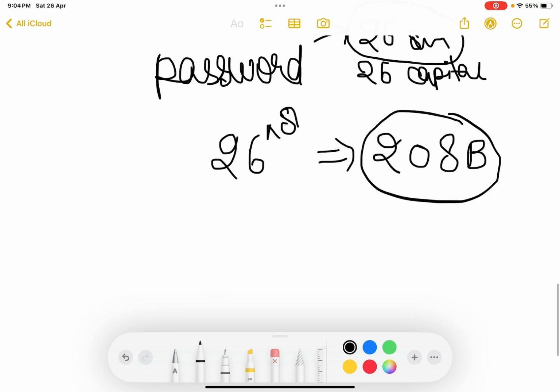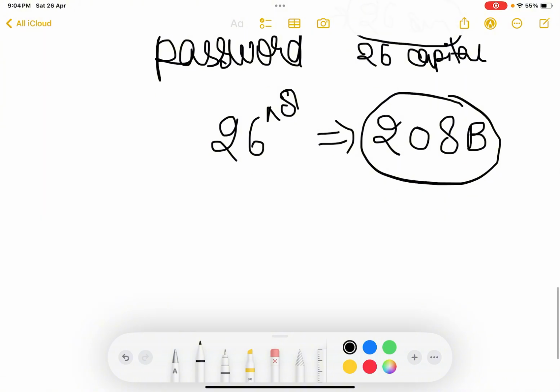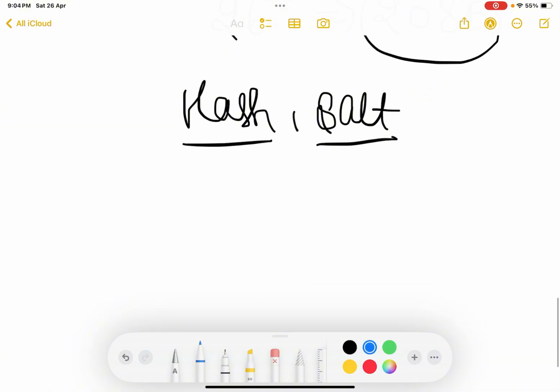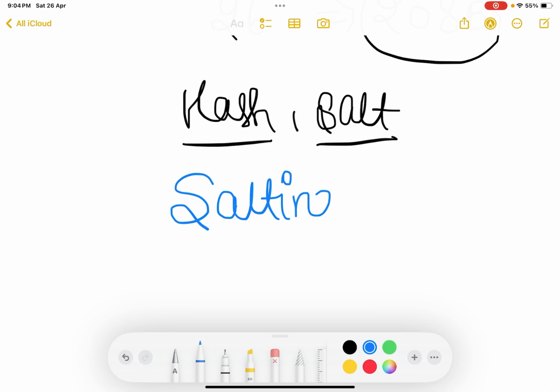But we try to make it even more secure by converting the password into a hash and also generating a salt out of it. This is how hashing and salting works. The next thing is salting. Salting is generally the process of adding a few characters.